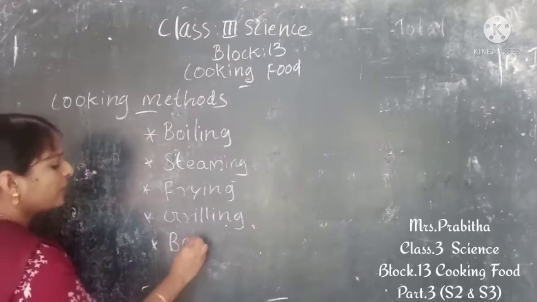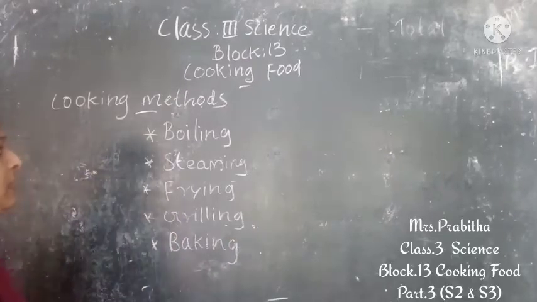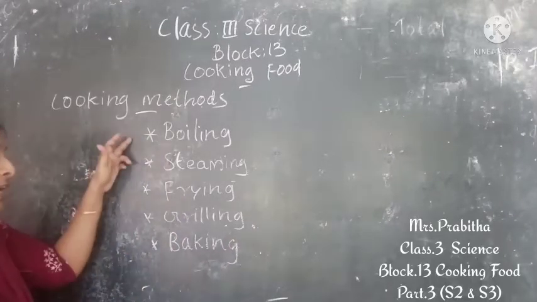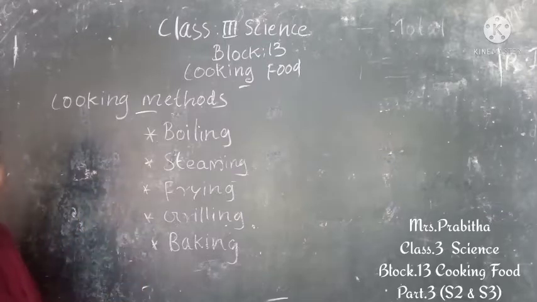These are some of the cooking methods we use. Boiling, steaming, frying, grilling and baking.